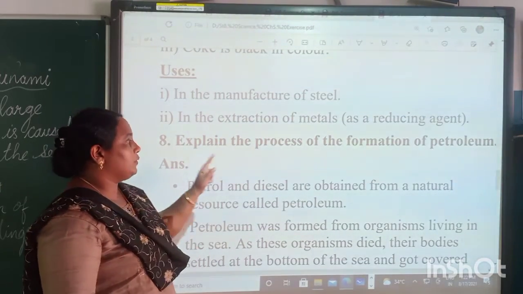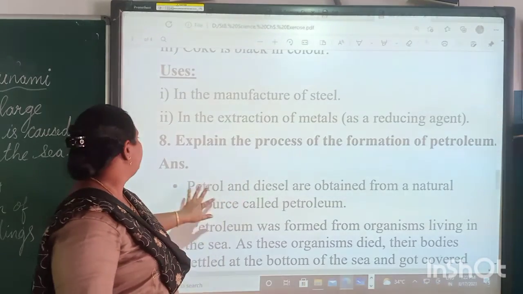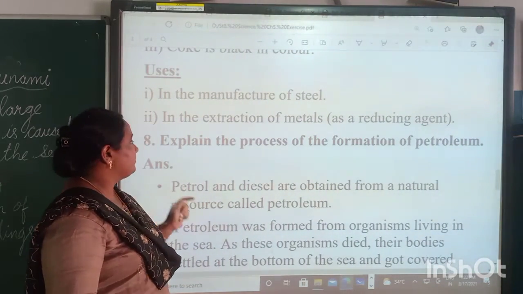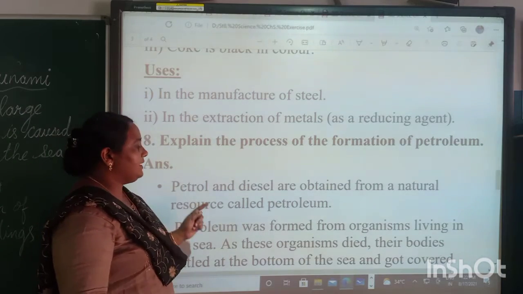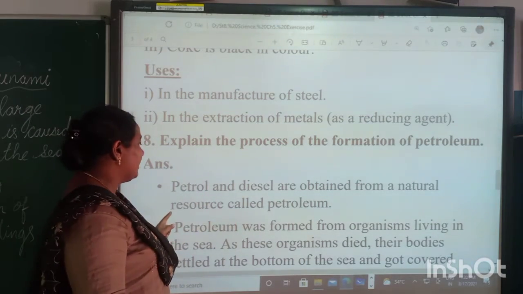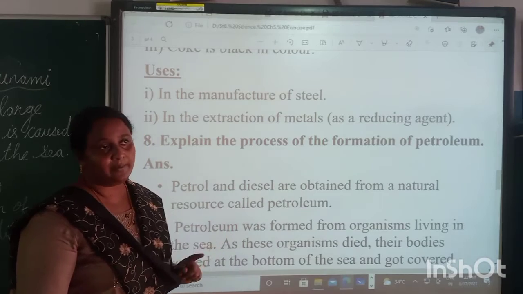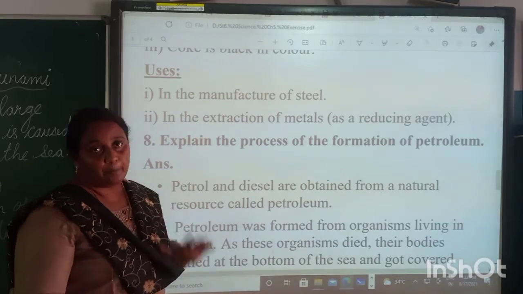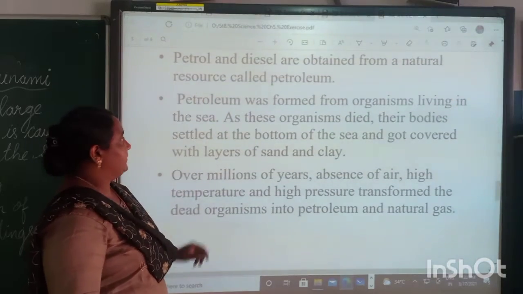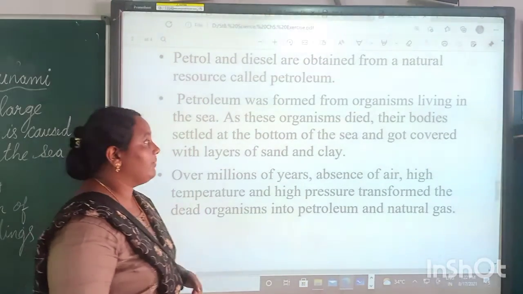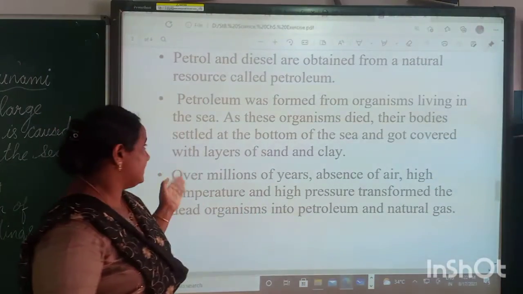Then, explain the process of formation of petroleum. Petrol and diesel are obtained from a natural resource called petroleum. Petroleum was formed from organisms living in the sea.